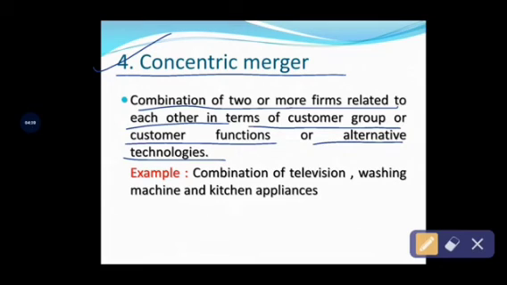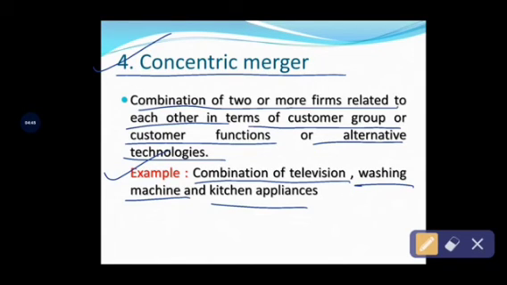Okay, see, with the example you will get a clarity of this type of merger. For example, the combination of television, washing machine and kitchen appliances. Both are unrelated products, but based on customer functionality and preferences, customers purchase all types of products in a single shot, right?